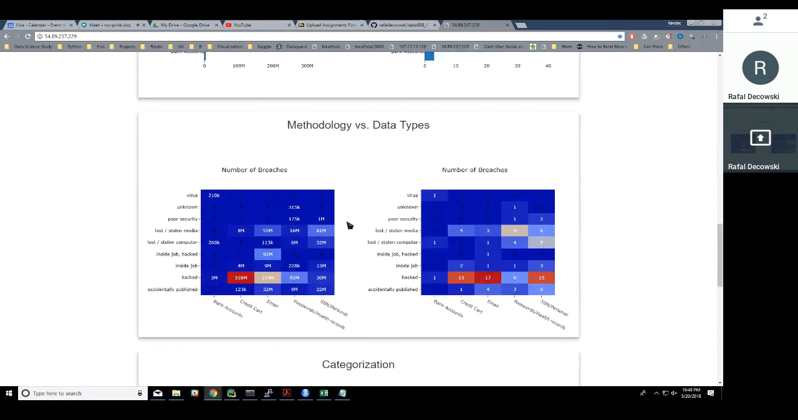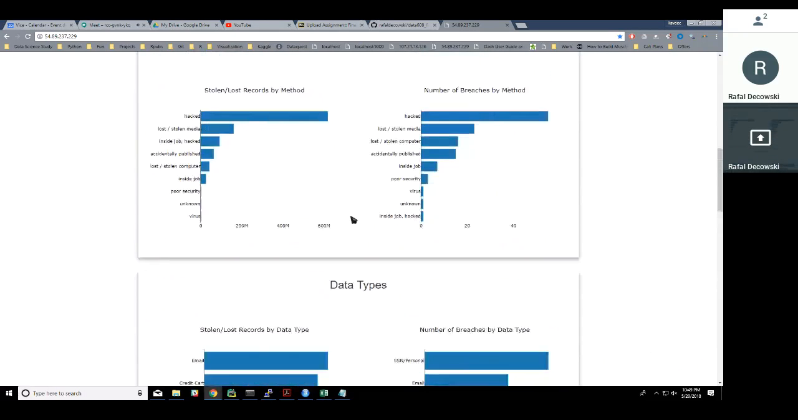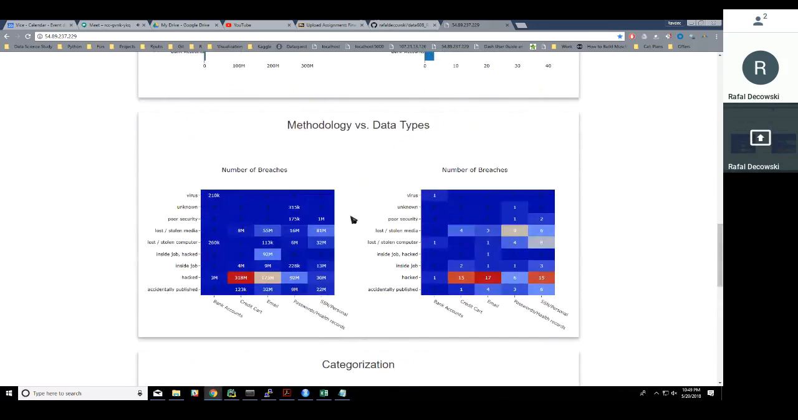Next one is a heat map for the two variables that we looked at before. And we can see that the pattern repeats. So on the left side, we have hacking and credit card, or emails. This also repeats on the count, on the frequency of breaches.